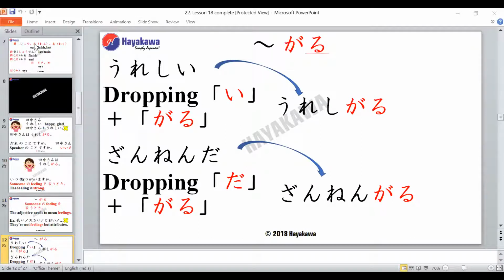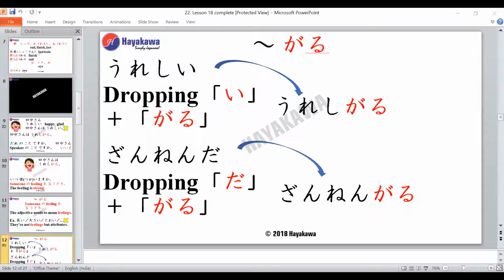So we have the form garu, right? And we have an adjective, which is ureshi, which means happy, right? It's an ikeyoshi, right? So how are we making this with garu? Dropping e and adding garu. Very good. So ureshi becomes ureshi garu by dropping e and adding garu. We just drop e and add garu.